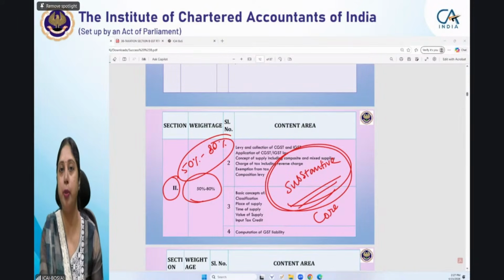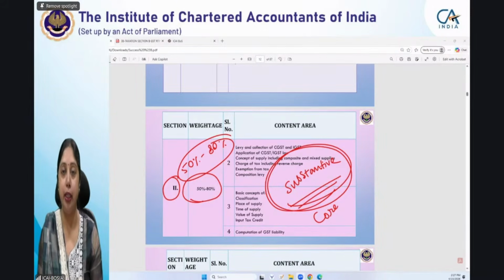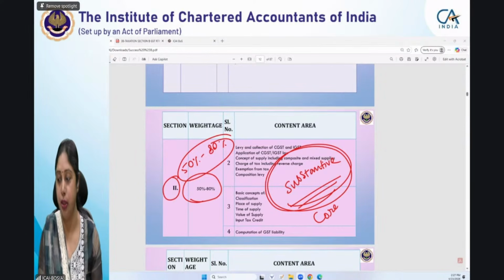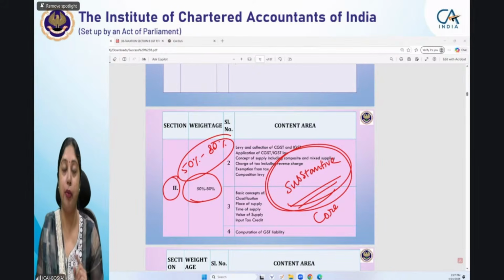Now, after reading the questions, you will be able to identify that the answer to this question would probably be in this particular para or in this particular sentence. So try to locate the paras in which the answer to a particular question lies. Try to identify those facts, underline them, mark those facts, and then identify the provisions of law that you have to apply for arriving at the answer to this particular question. So after reading the scenario, then only you should go to the question. That is what I feel is the correct way.